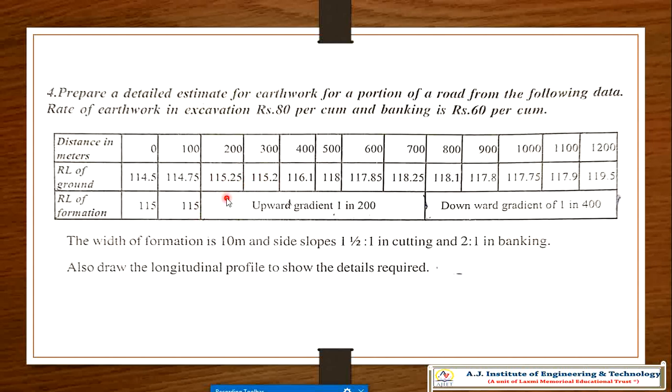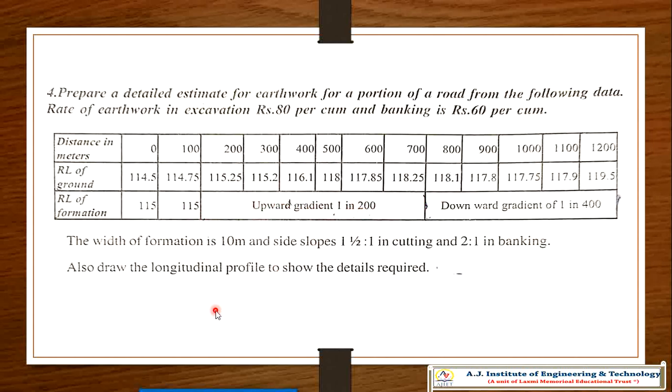So 200 to 300, 100, plus 300 to 400, 100, plus 400 to 500, 100. That means a total of 500 meters of upward gradient of 1 in 200.